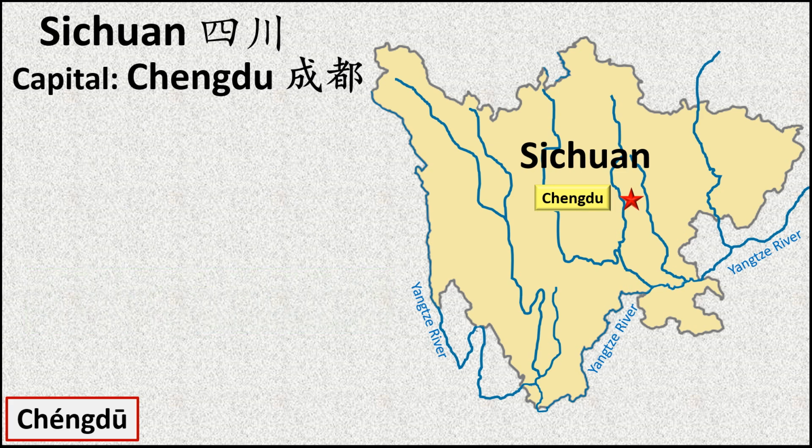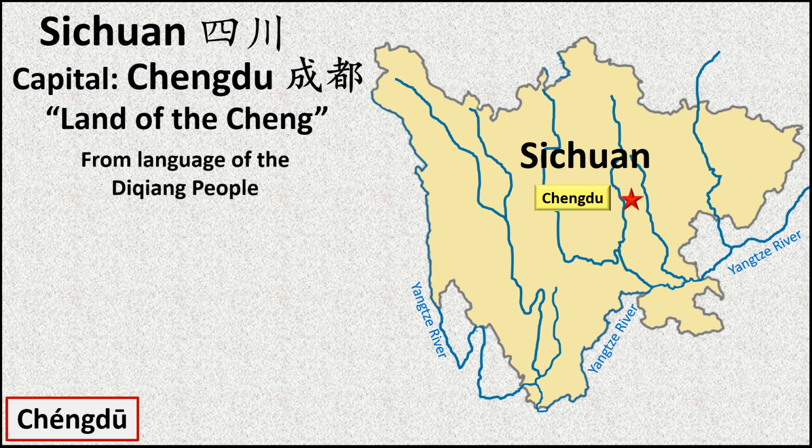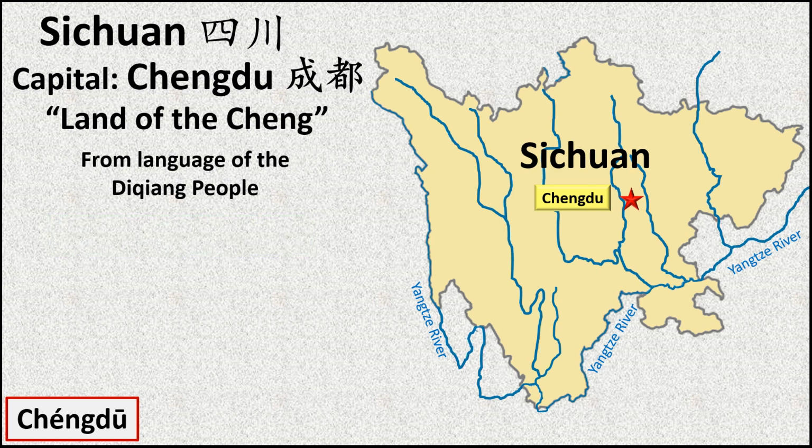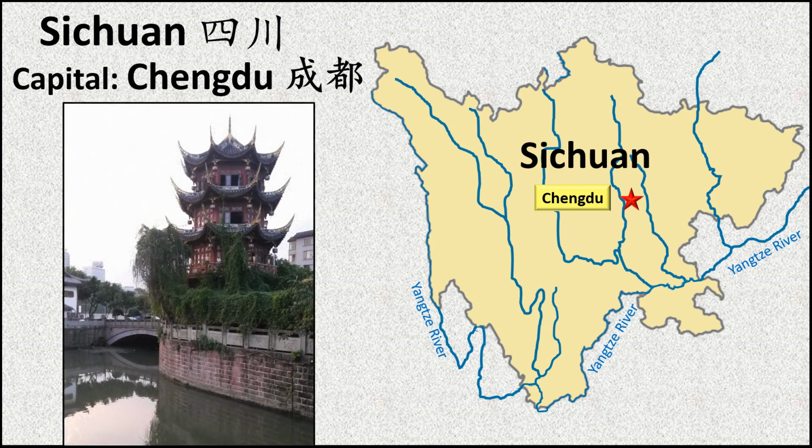But other scholars say that the city name Chengdu is the phonetic rendering of the phrase "land of the Cheng" from the language of the ancient Diqiang people who lived in the region. Whatever the name's origin, it has stuck with the city since ancient times.